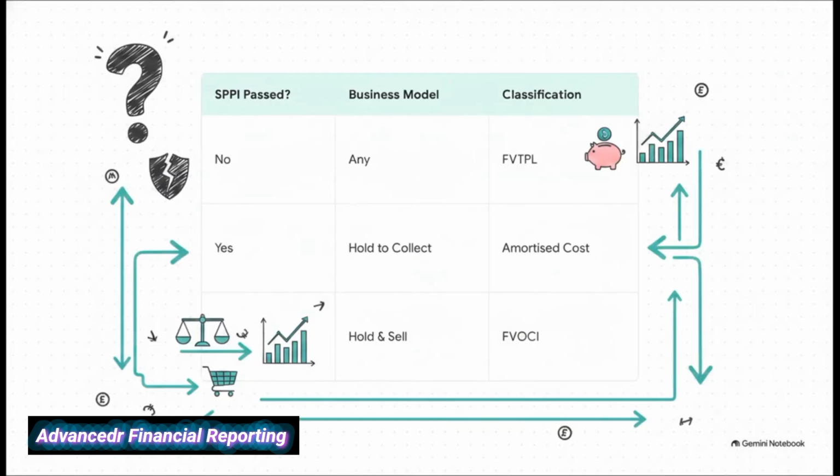And this is where it gets really elegant. Under IND AS 109, we have this dual criterion test for financial instruments that acts like a logical decision tree. First, you look at the asset's cash flow characteristics. Does it pass the SPPI test? Meaning, are the cash flows solely payments of principal and interest? If the answer is no, bam, it goes straight to fair value through profit or loss. But if it passes, then the entity's actual business model dictates whether it sits at amortized cost or FVOCI.